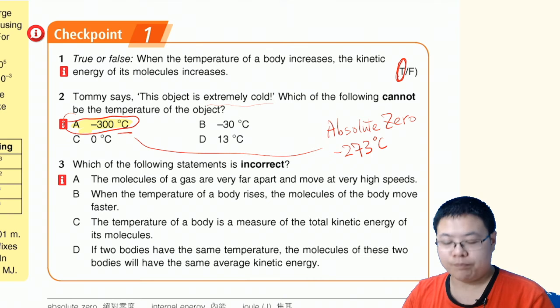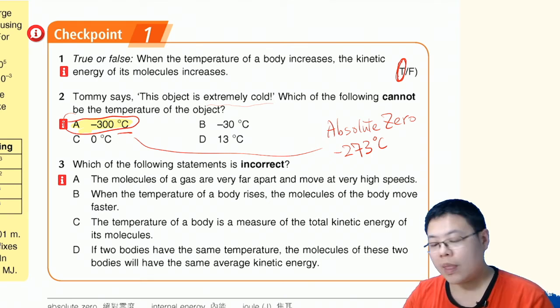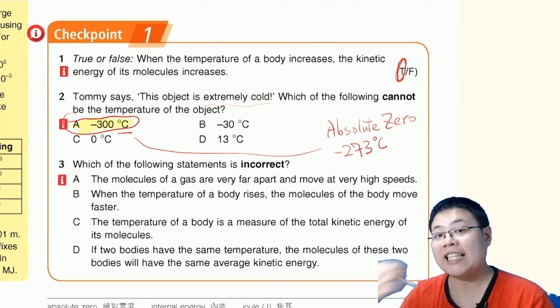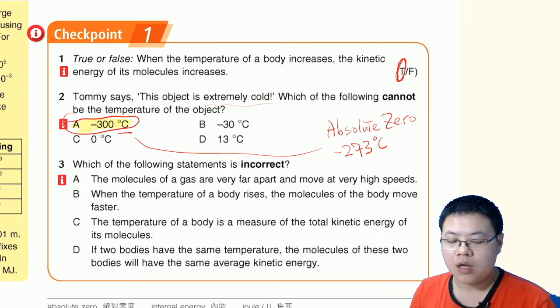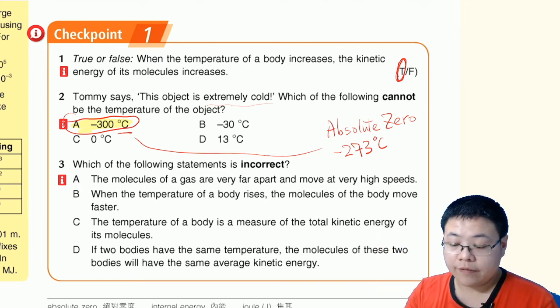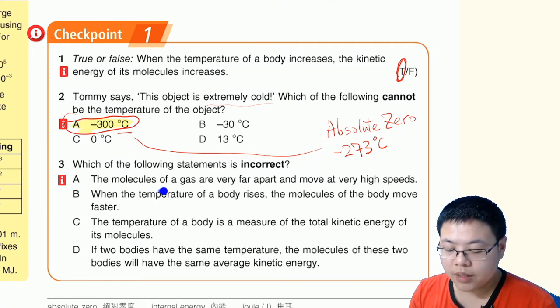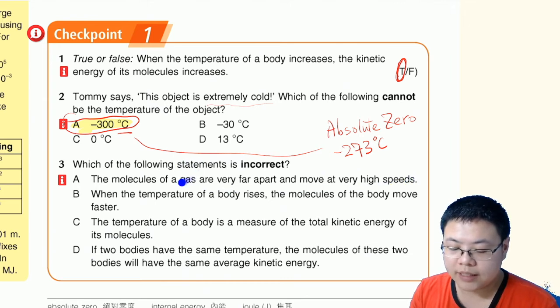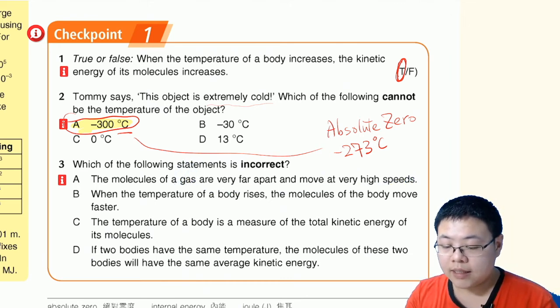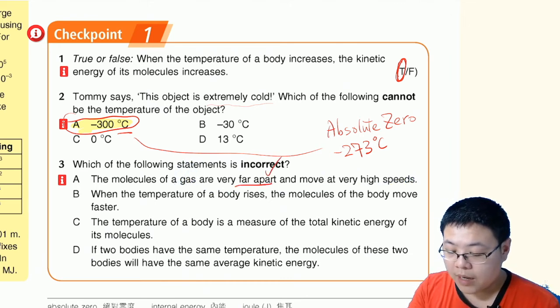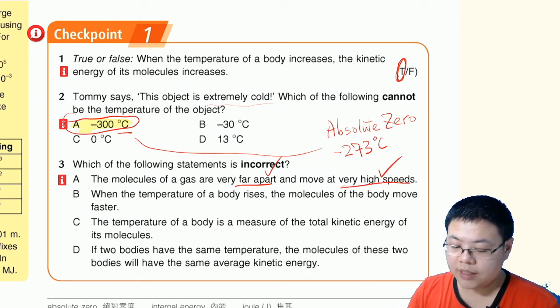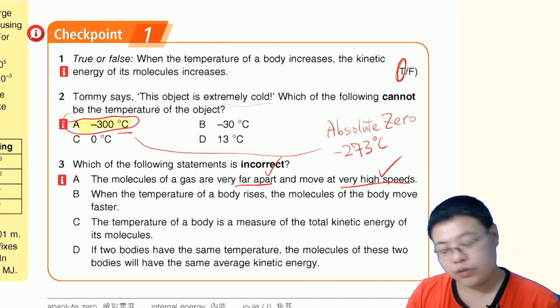For question 3, which of the following statements is incorrect? You would expect only one of them to be incorrect, and so I will have to explain A, B, C, and D to you, but this is perfectly okay. Let's have a look. The molecules of gas are very far apart and move at very high speed. That is very true. In gas, they are far apart, yes, and at very high speed, yes. So this is true, and it's not the answer.